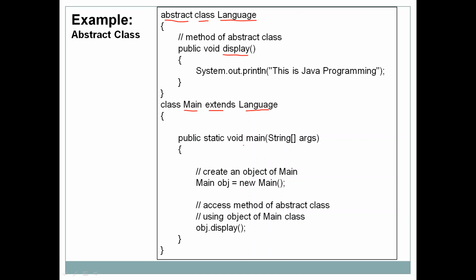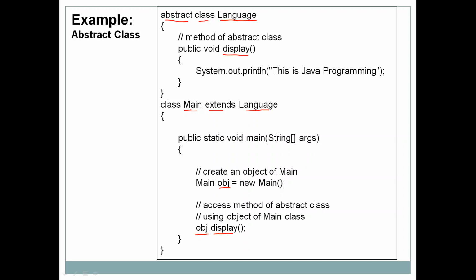Then public static void main. Inside the main, we have first created an object of Main class. See, we are creating an object of Main class, not the Language class, because Language class is abstract, we cannot create an object. So Main class object we have created, and using the Main class object, that is obj, we are accessing a display method.